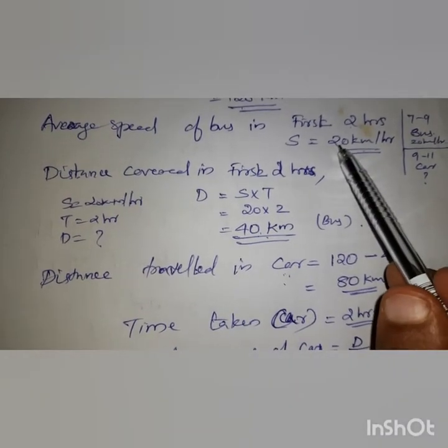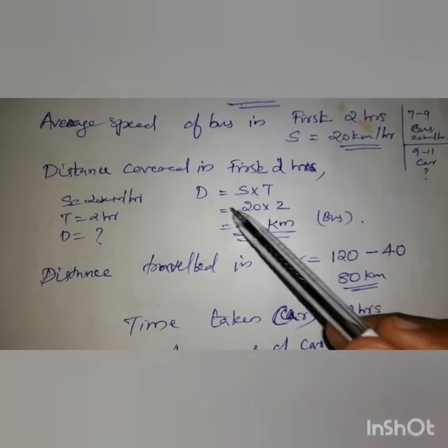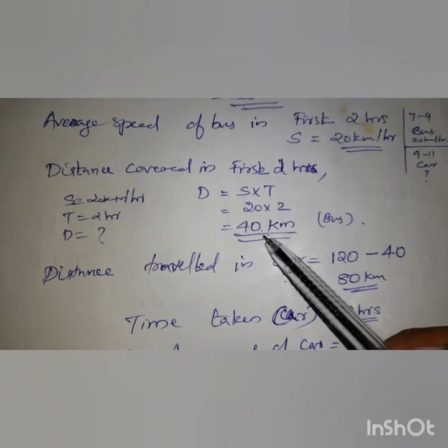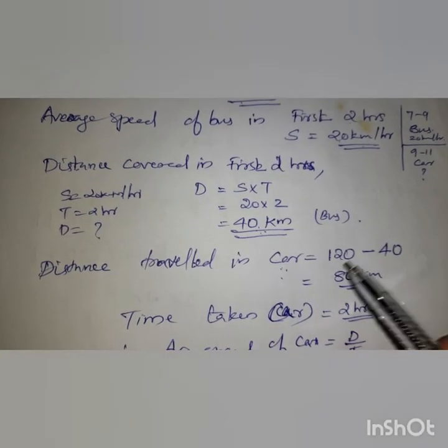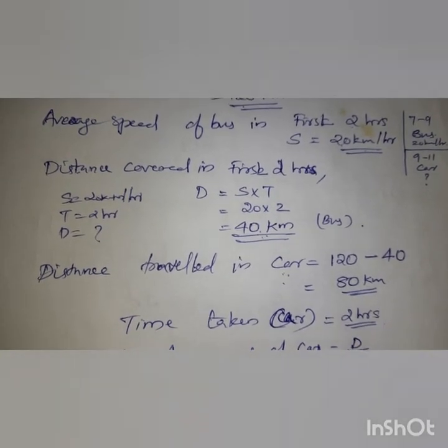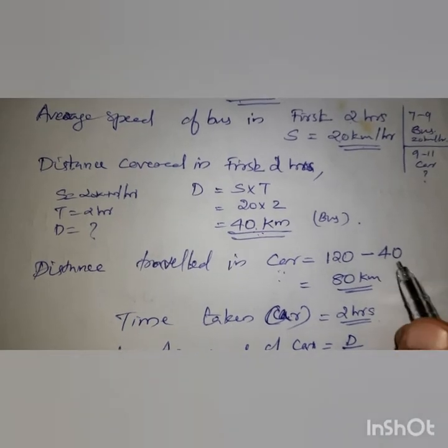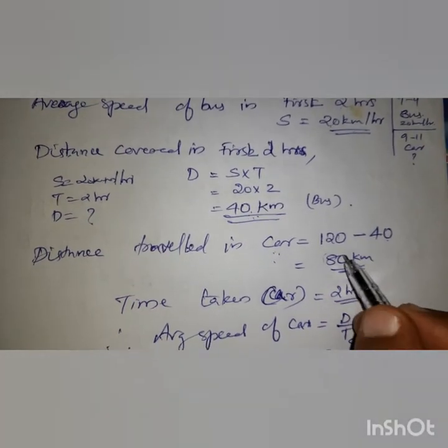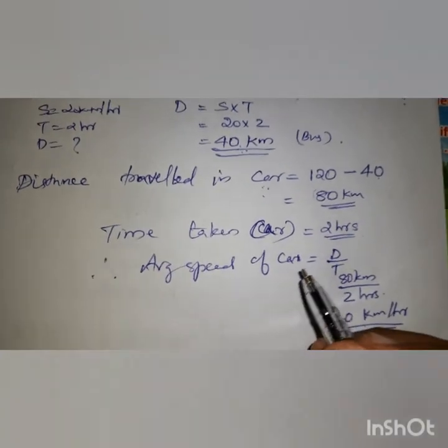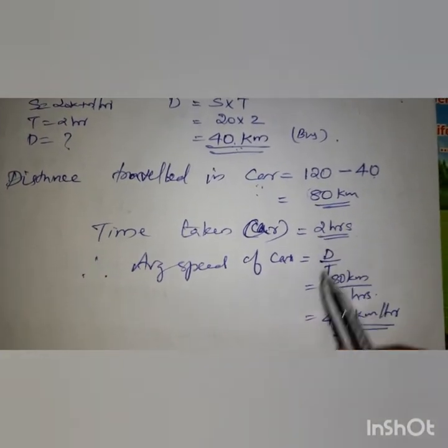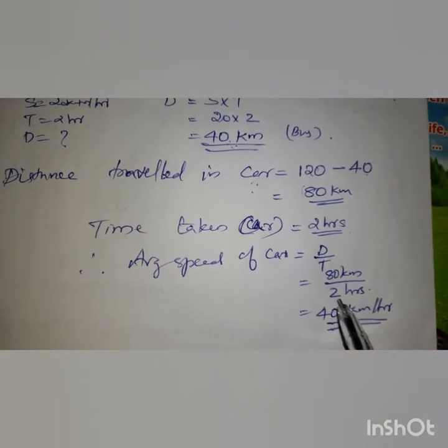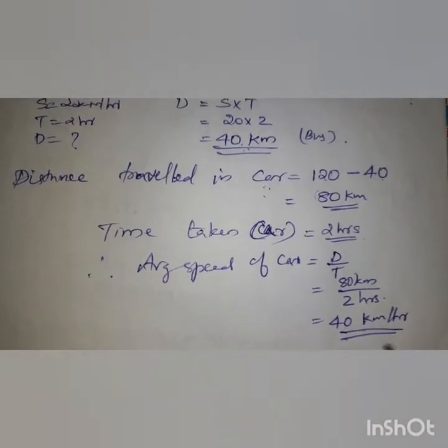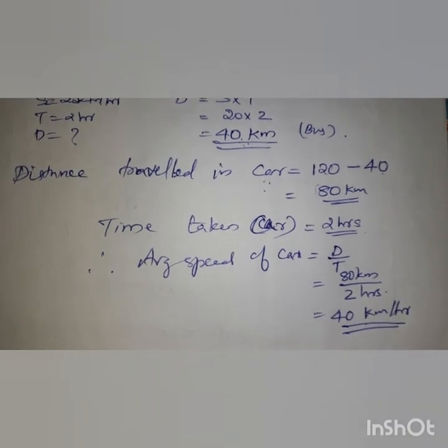So 2 hours at a speed of 20, then we have to find out the distance traveled in bus. So it is 40 we got. Then the entire journey is 120 kilometer. Out of that 40 kilometer traveled in bus. So the remaining 80 kilometers he has to travel in the car in 2 hours. So the average speed is 80 by 2. It is 40 kilometer per hour and he should reach the station in time.